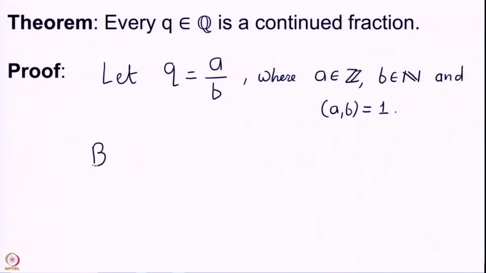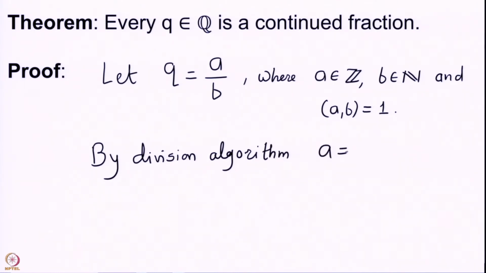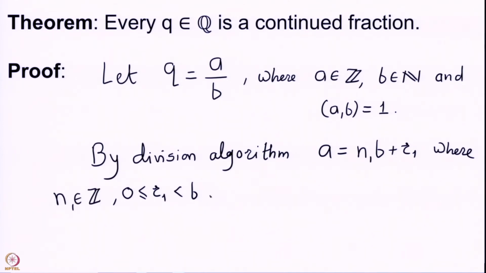So, by division algorithm, a is going to be n1 b plus r1, where your r1 is strictly less than b, and of course, you have that n1 is an integer.